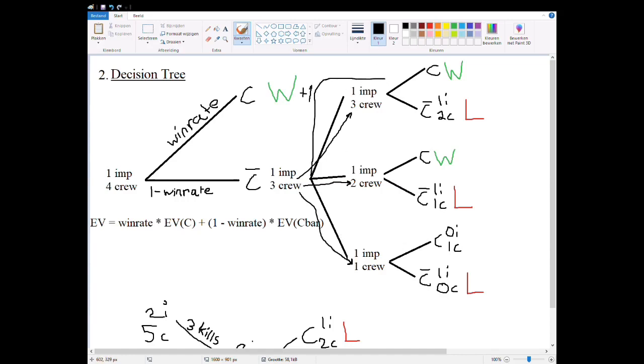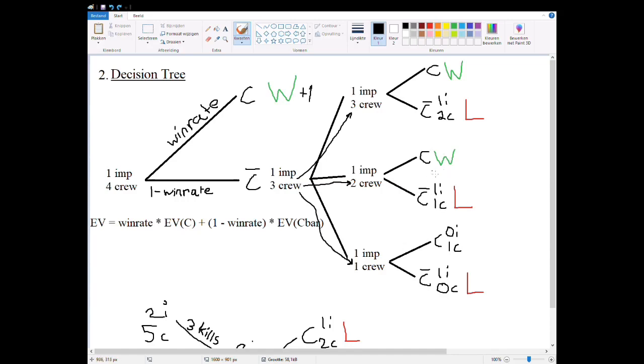So after the game has been played, again, only inside this box, then we get to voting. So obviously over here with 1 imposter and 3 crew, it's clear. If we vote correctly, we win. If we vote incorrectly, we lose, because we vote one of the crew out, and now we have less than or equal to twice the amount of imposters of crew. In this scenario, we have 1 imposter and 2 crew, so we're on 3 in total. If we vote correctly, we win. If we vote incorrectly, we lose.